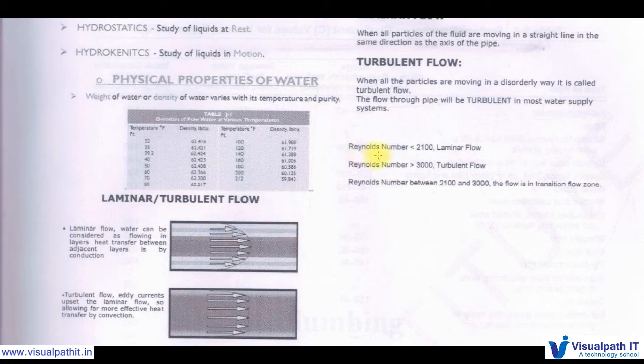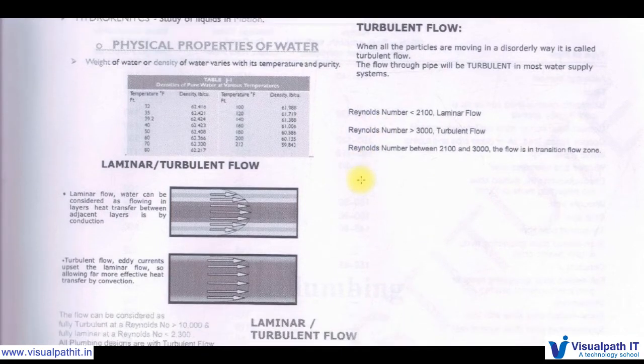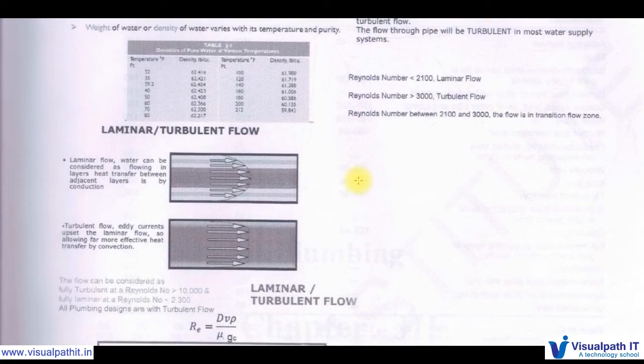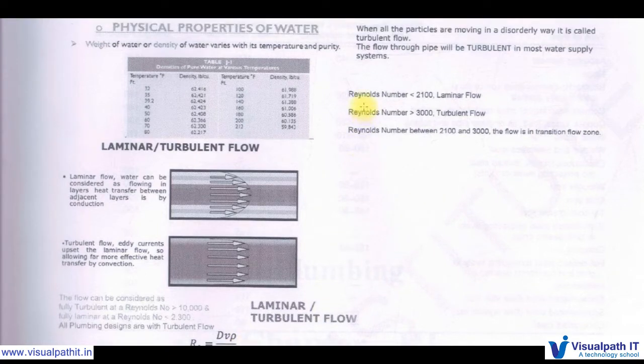Here Reynolds number, there is a formula for Reynolds number. Re is equal to d v rho by mu into gc. So if we see the answer for Reynolds number, if it is less than 2100, it will be a laminar flow. If it is more than 3000, it will be a turbulent flow. If Reynolds number is between 2100 and 3000, that flow is in the transition flow zone.